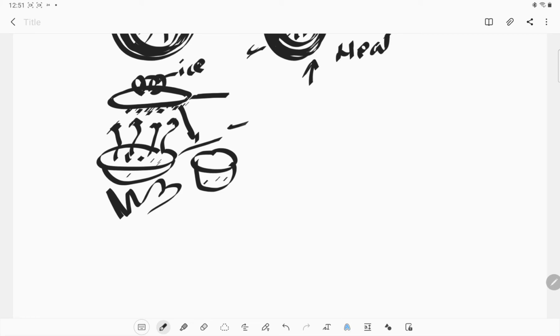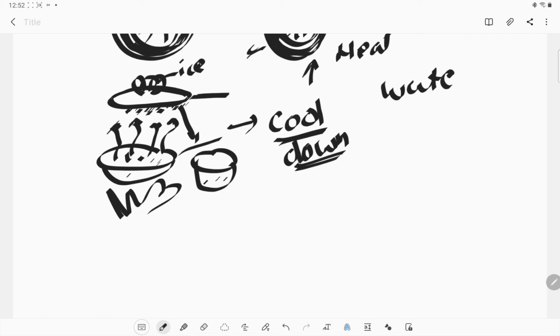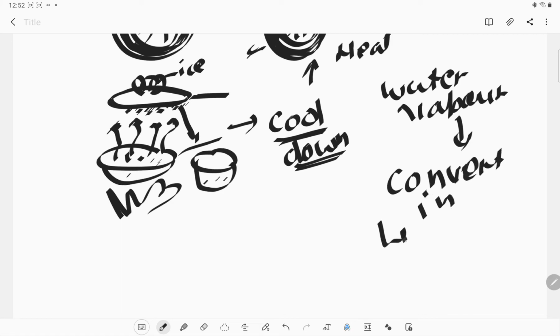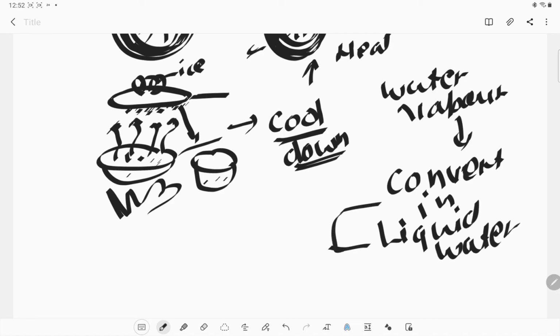So we can say that on cooling down, the water vapors will convert into liquid water. So this is also a change of state of matter. First the water vapors and then they convert to liquid water, so the state is changing. This is also a way we can bring a change in our surroundings.